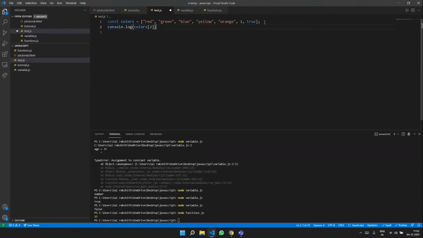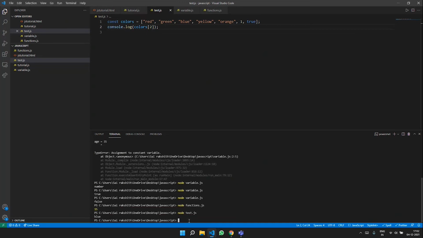The other things are very similar as we see in Java, like the array, it starts with index zero, like we all know. It starts with red where it is zero, green one, blue two, yellow three, orange four, and so on. After saving the file, if I just run this particular file here, as expected, I'm getting blue because it is taking the second index, or the value that is present in the second index, which is blue.